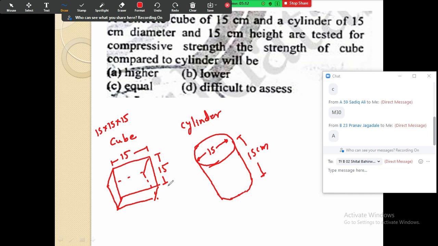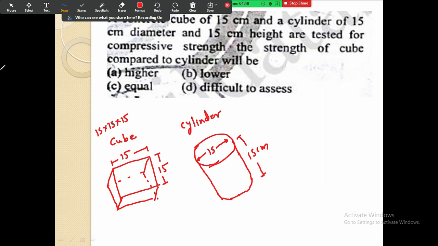Then if you make the comparison, cube strength to cylinder strength, whose strength will be more or whose strength will be less? Will the cube strength be lower or higher? See, again the same thing. Suppose now the load is P. We know the basic formula: stress or strength is equal to load upon area. So the load is constant, so it is P divided by area.